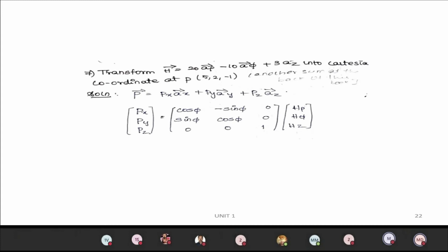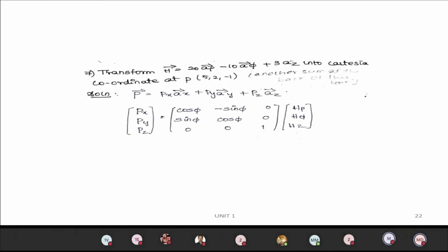We have to convert them into Cartesian vectors. So they give the point 5 comma 2 comma minus 1. I am writing it as P equal to px ax plus py ay plus pz az. So px, py, pz I want to find out. That matrix I am writing here: cos phi, minus sin phi, 0; sin phi, cos phi, 0; 0, 0, 1.